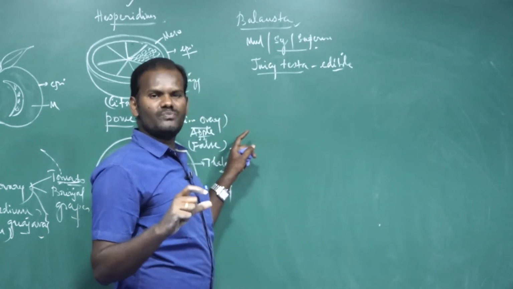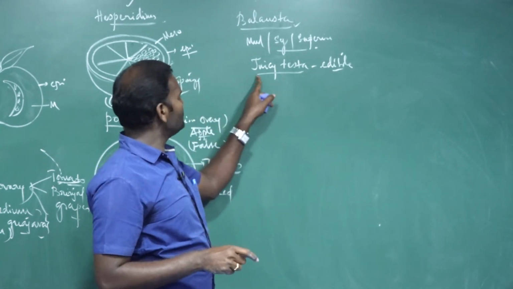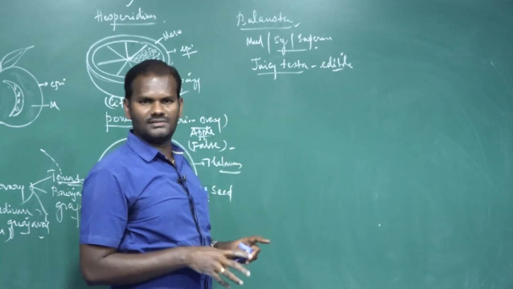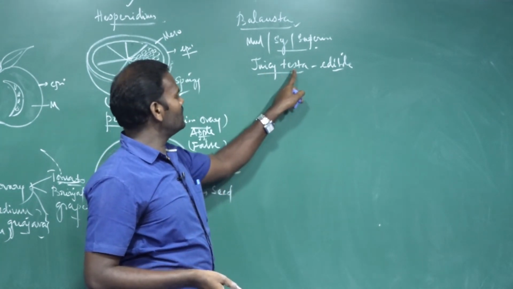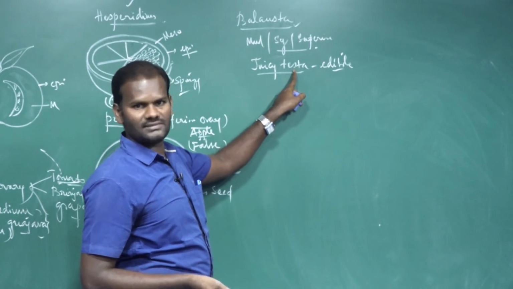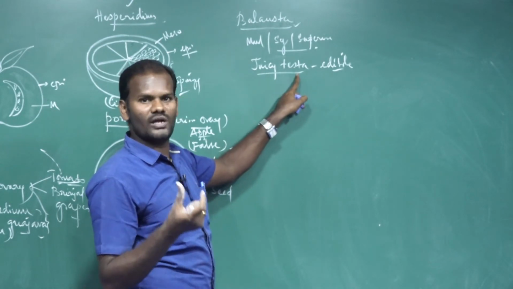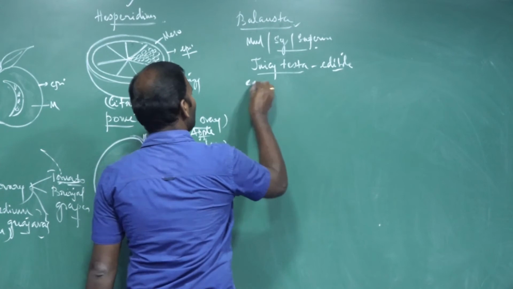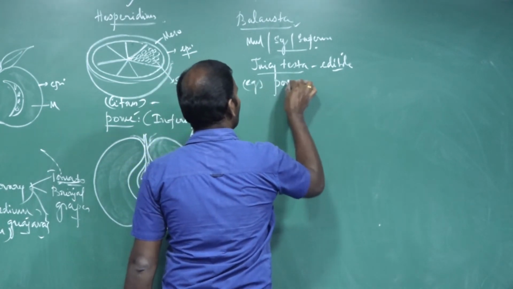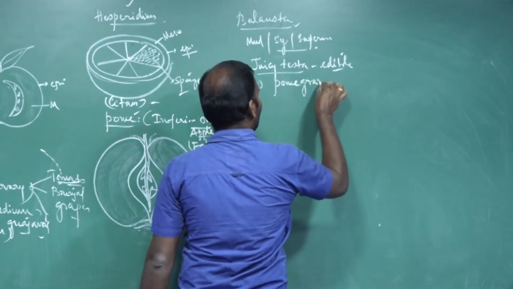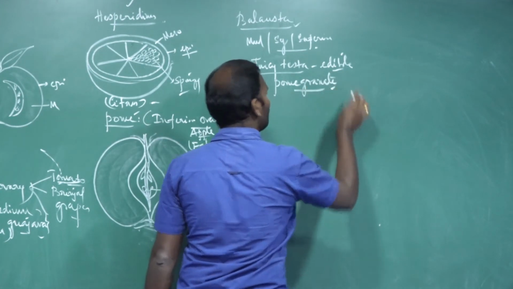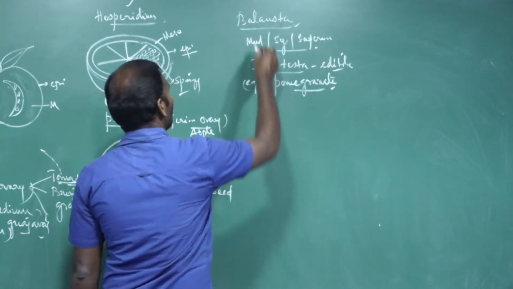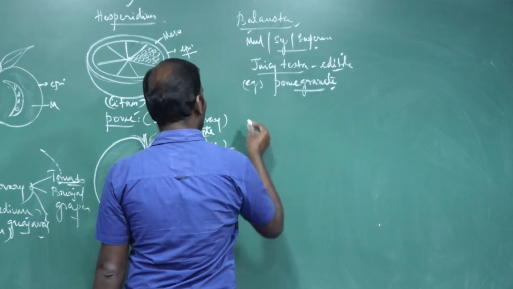The membranous mesocarp is in the middle, in which the seeds are irregularly distributed. It is edible because the outer seed coat, called testa, is juicy or succulent. For example, pomegranate. Pomegranate is an example for balausta. The next is amphisarca.